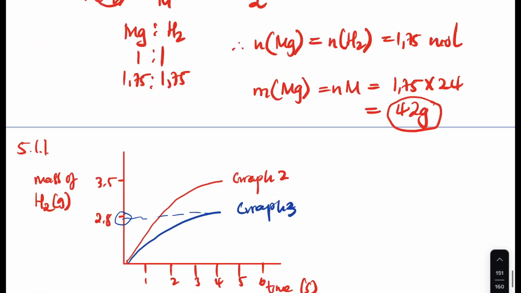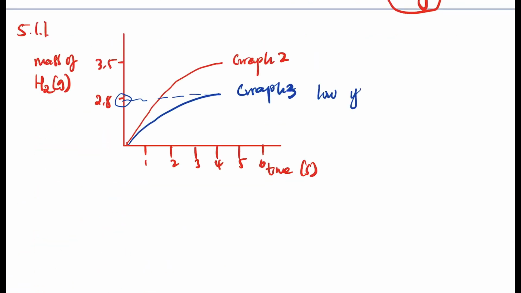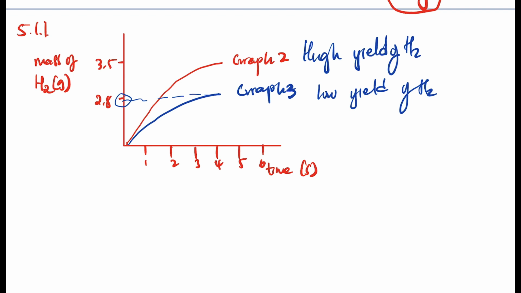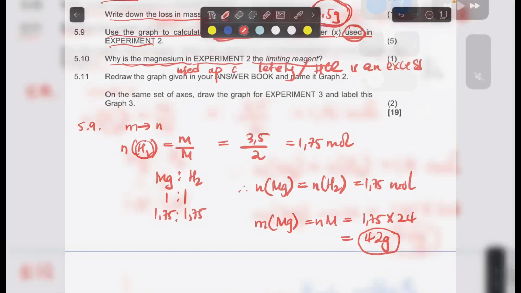So it's going to have a low yield of hydrogen. This one will have high yield. What do I mean by yield? I mean the product, the amount of product. I hope, guys, this makes sense.